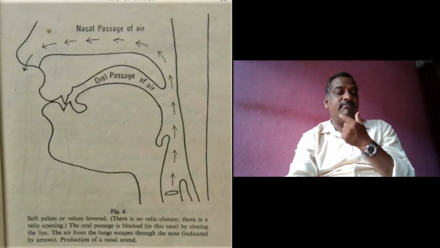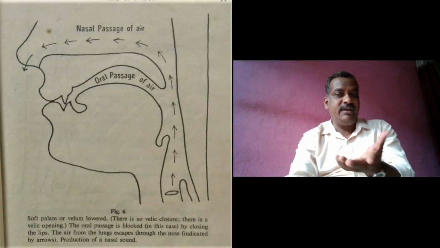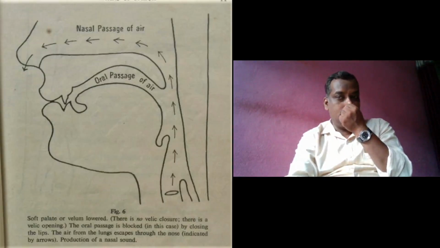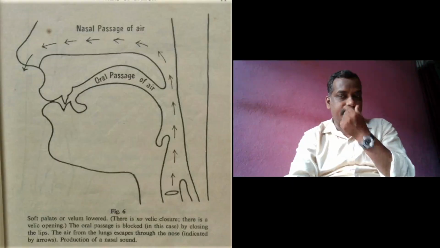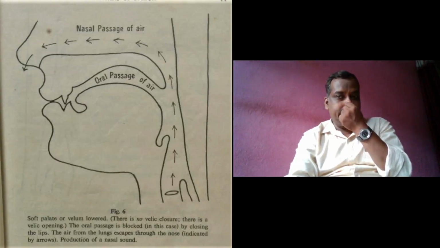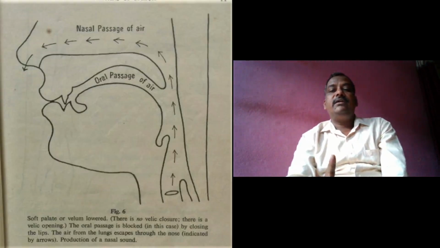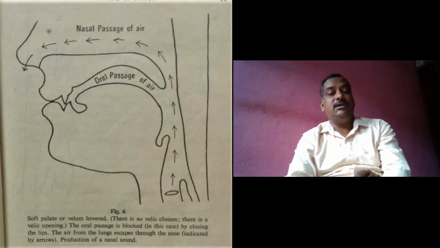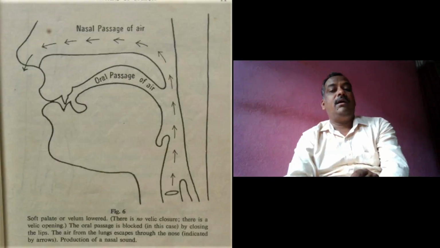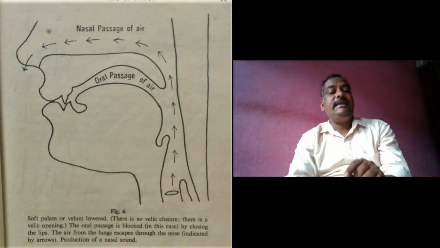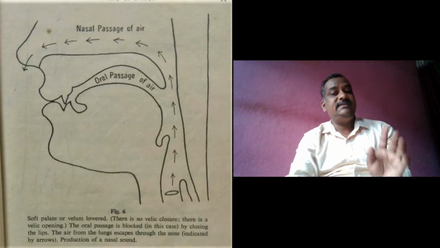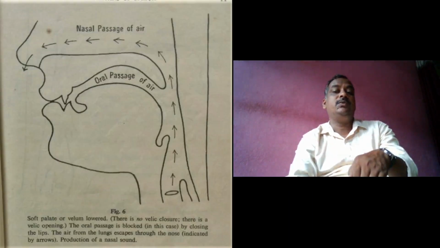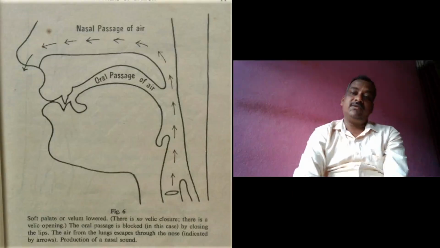By closing my nostrils, you can also experiment with this. Ma, ma, ga, sa, ga, sing, some, sun. It means that the sound has a hurdle. The sound stops. It means that the air is released through the nose, that there is a velic opening, the soft palate is lowered, and the air is escaping through the nose.